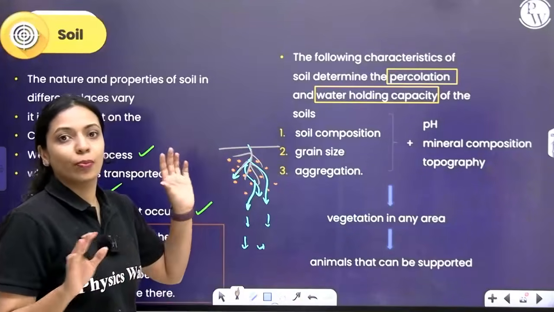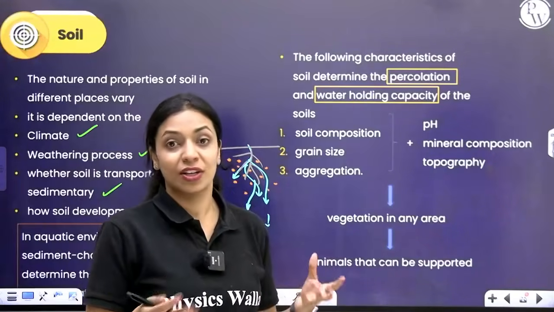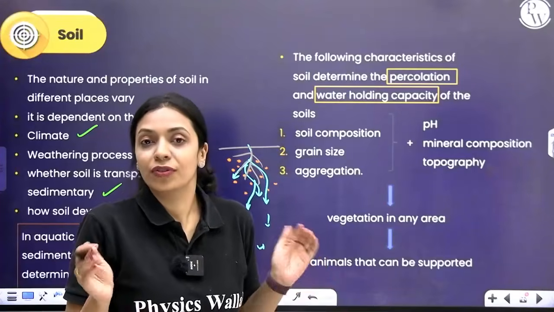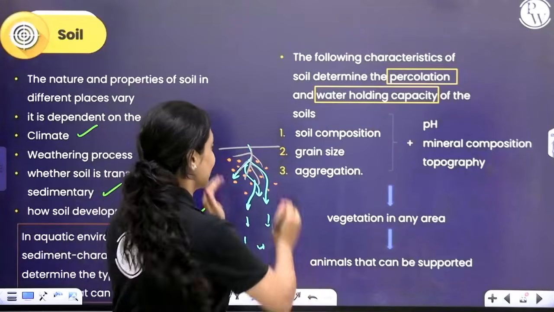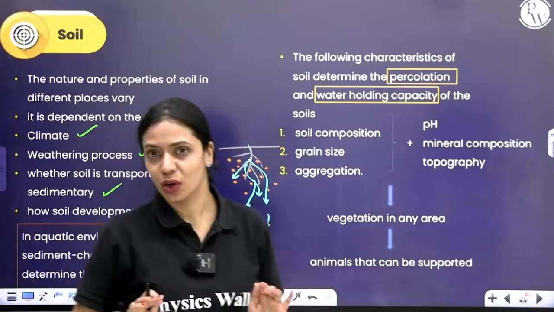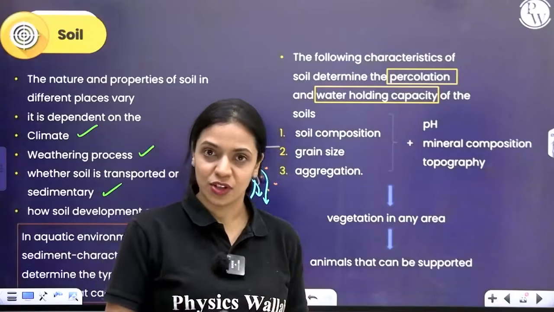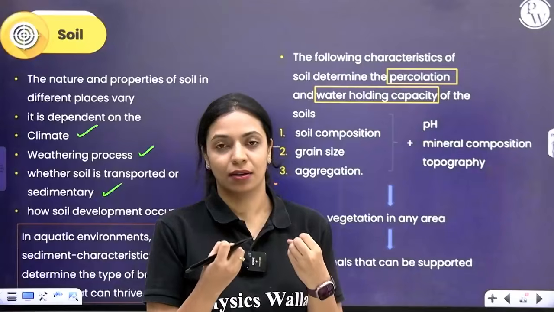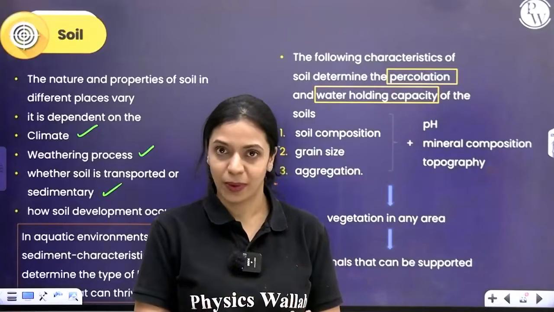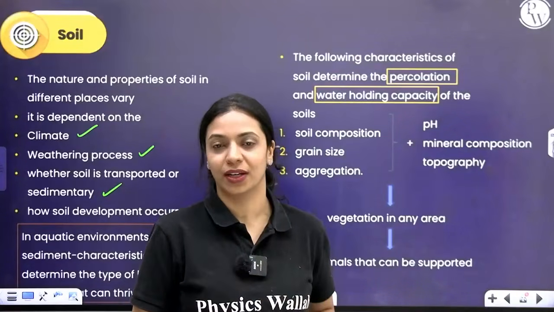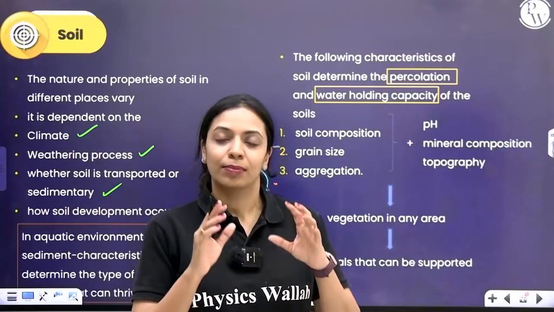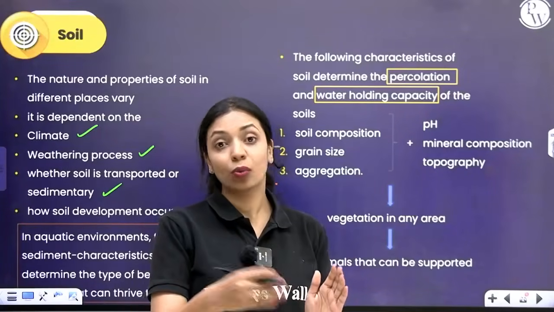For a soil to support plants very well, percolation has to happen. If all of the water that you've used for irrigation stays right there all the time, that is also not good. Because aeration will become a problem, then oxygen will not be available to the roots. Roots also require oxygen for respiration, right? You know about that. But percolation is necessary. To what extent?